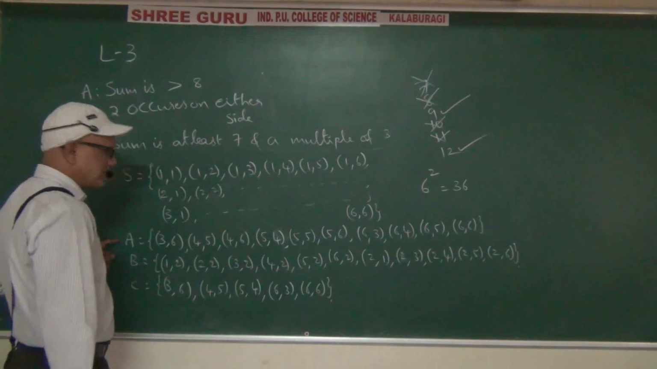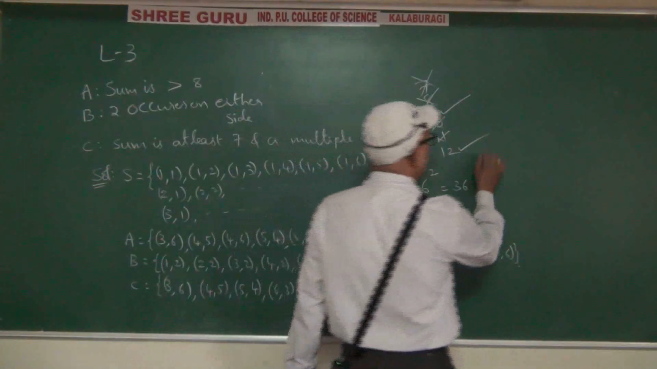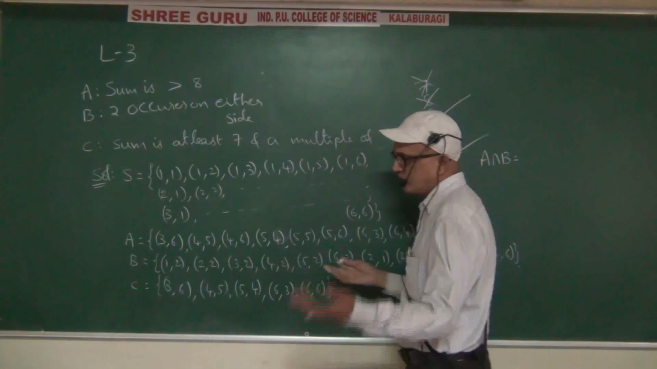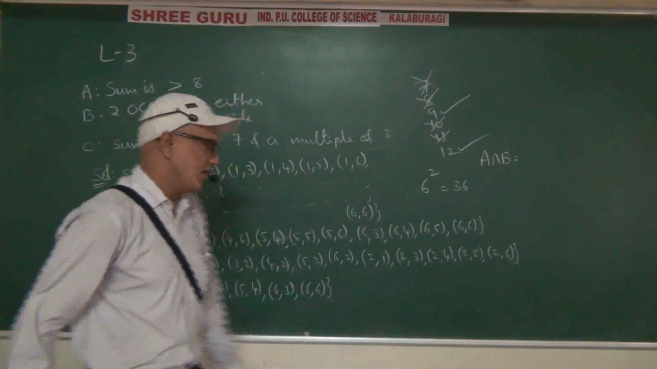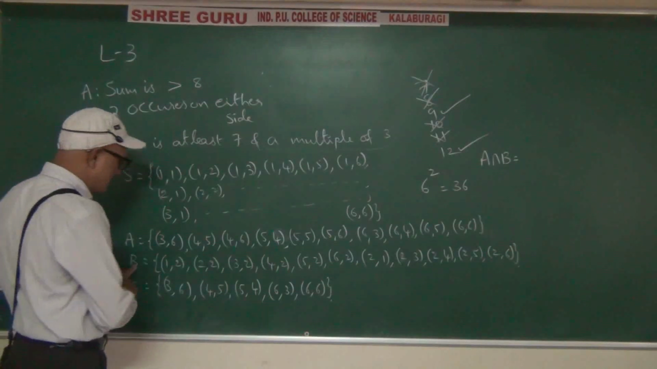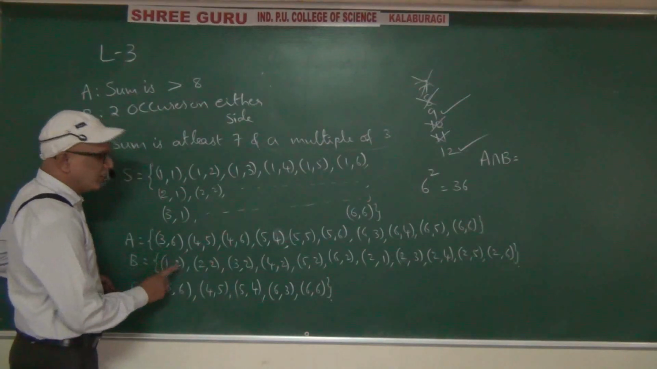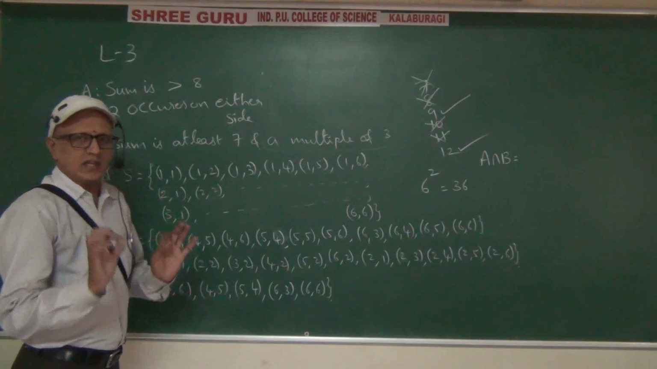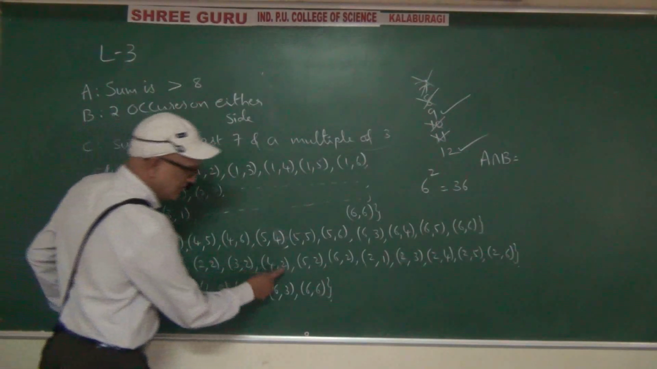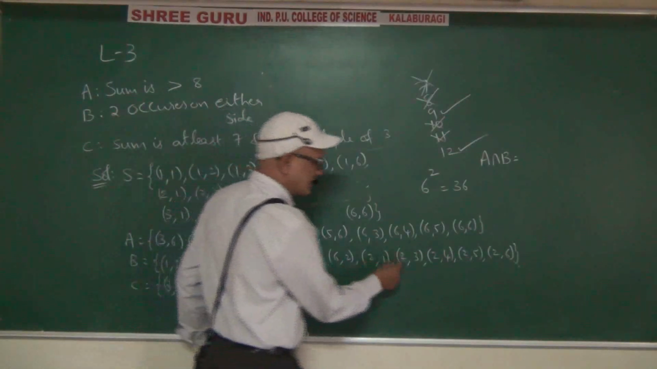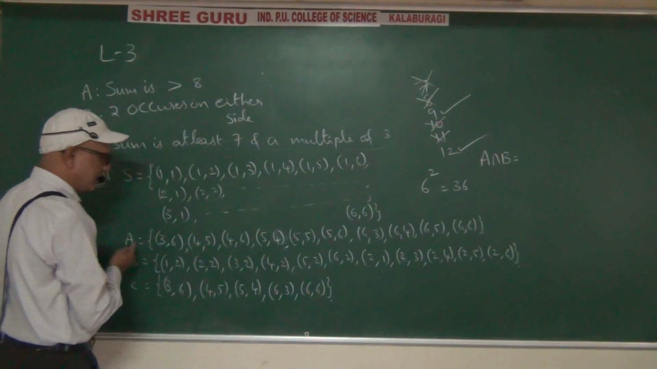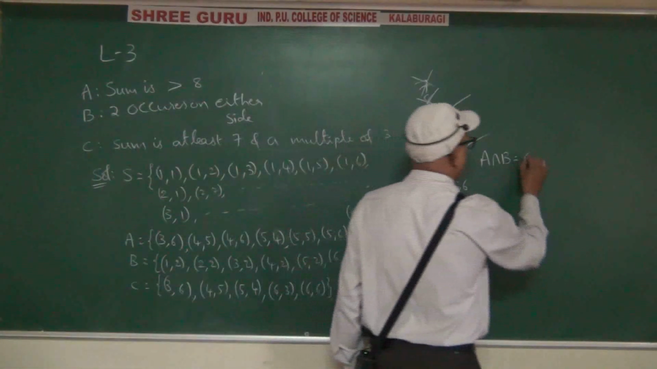Let us try to find out A intersection B. Sorry, it's very lengthy, no need. Very simple. How to find it in a simple way? What B says is that 2 should be there on either the first die or the second die. Here 2 is not there at all, so A intersection B is empty.